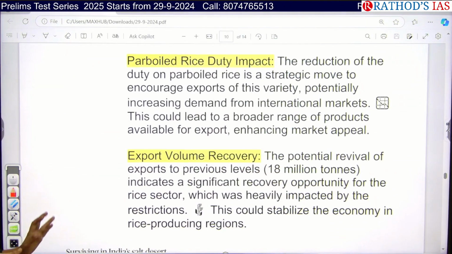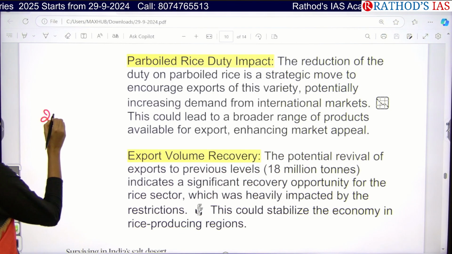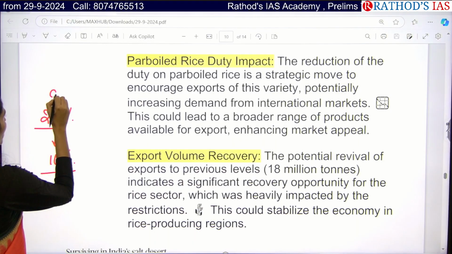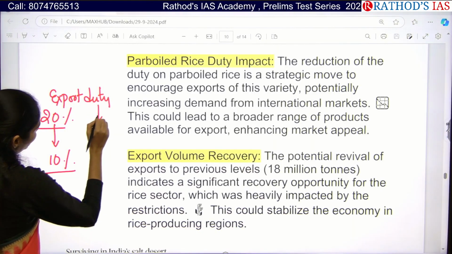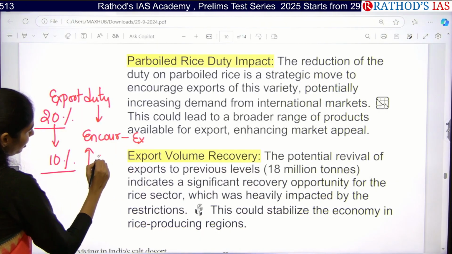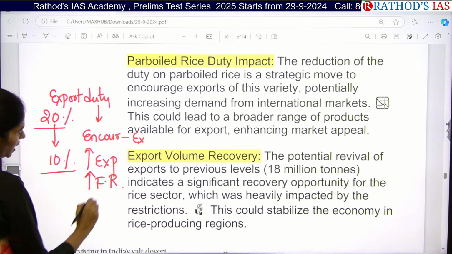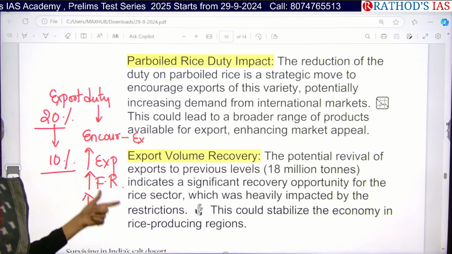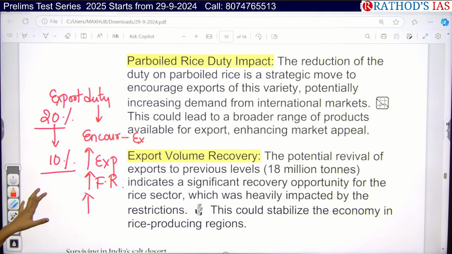And next one here, if you see the parboiled rice duty impact, earlier the duty was 20%, and now it has again decreased to 10%. That means whenever the export duty is decreased, we are encouraging exports, so that there will be an increase in exports. Whenever exports increase, we will be getting more forex reserves, and we can also increase demand for our Indian goods in the foreign market. Okay, so these are the things that you need to remember.